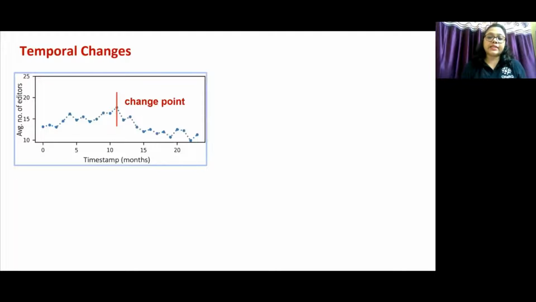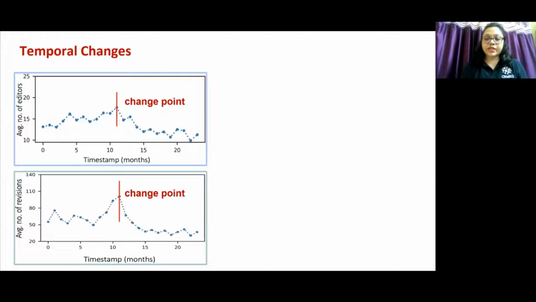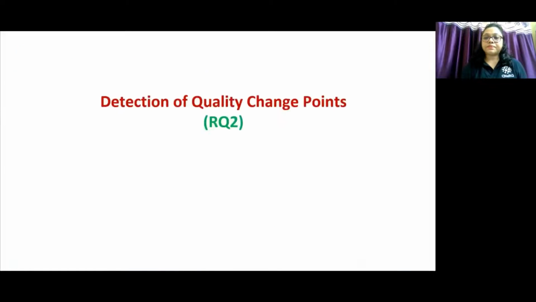Here the red line indicates the change point of quality, where a page is demoted from FA to some lower quality. Here, in case of this feature, number of distinct editors editing the article's main page, if we consider 4 consecutive timestamps on either side of the change point, the change is observed on both sides. This indicates that a large number of editors were active when the pages reached the FA status, but many of them stopped editing after the demotion in quality. The same trend can be observed in case of number of revisions and the length of articles.